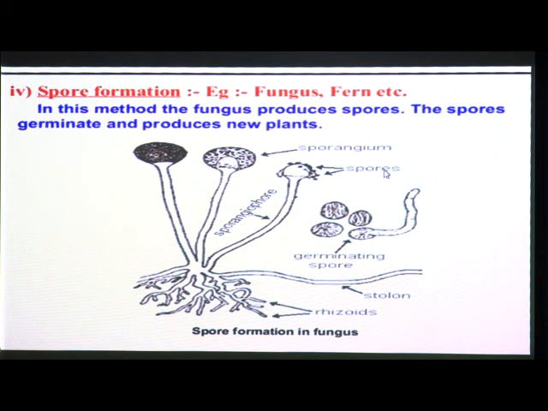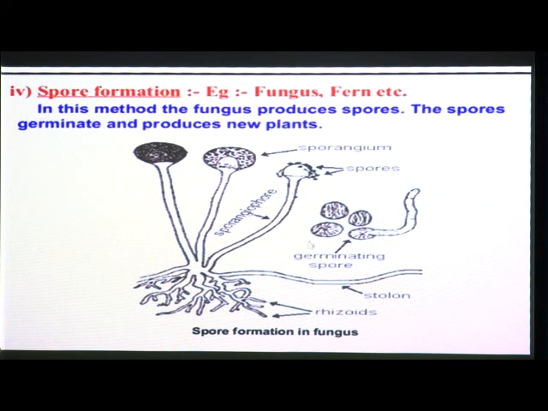So these spore forming bodies are going to reproduce a new fern plant. In ferns and in fungus, you can see this type of reproduction, which is known as spore formation. Here spores are asexual reproductive bodies. So what are spores? Spores are asexual reproductive bodies.